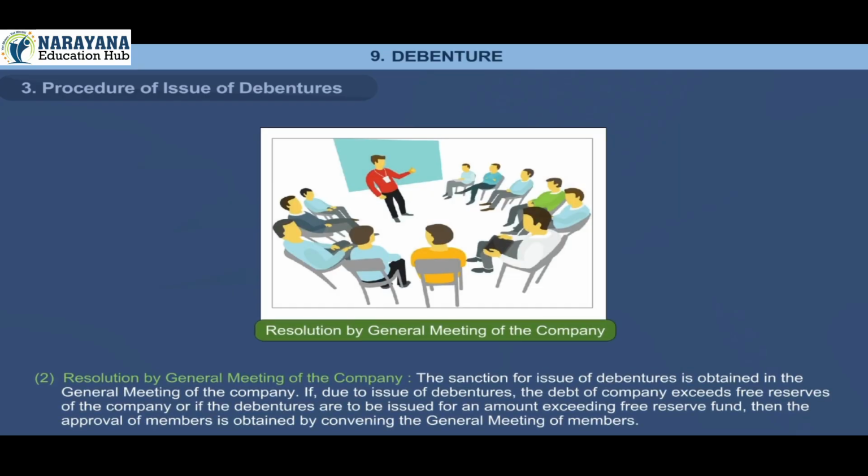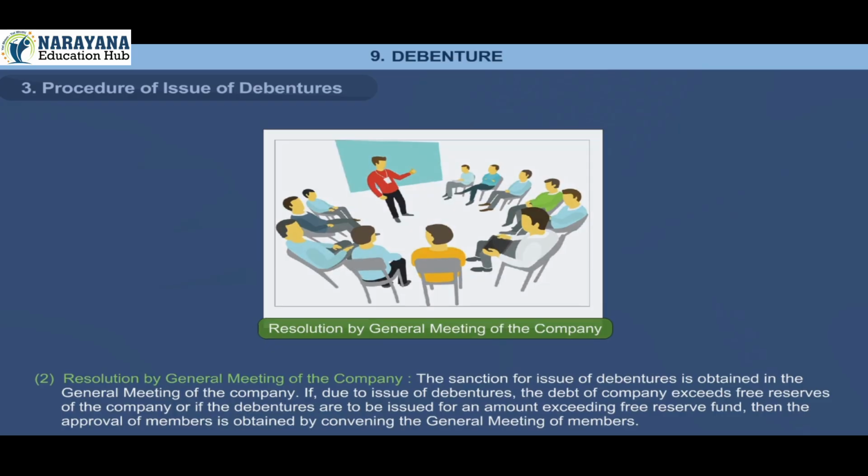2. Resolution by General Meeting of the company. The sanction for issue of debentures is obtained in the general meeting of the company. If, due to issue of debentures, the debt of the company exceeds the free reserves of the company, or if the debentures are to be issued for an amount exceeding the free reserve fund, then the approval of members is obtained by convening the general meeting of members.